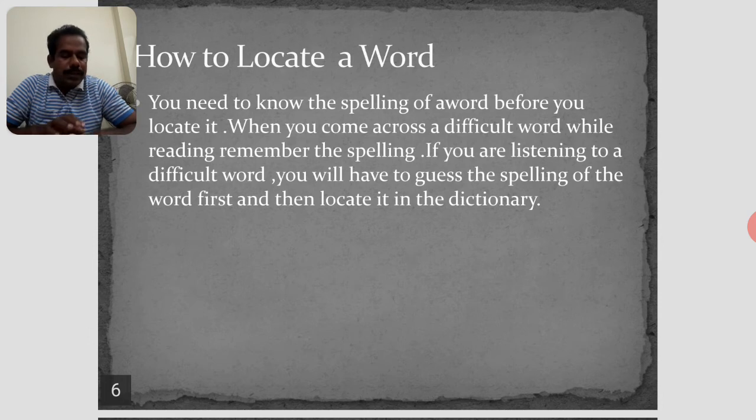Go to the page with the guide words swelter and symbiosis. The word syllable comes between these two words, swelter and symbiosis. These are the two guide words for it.